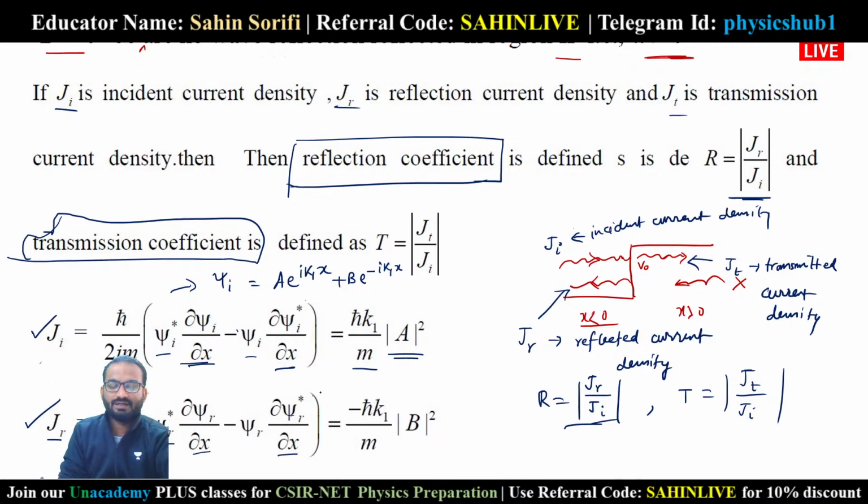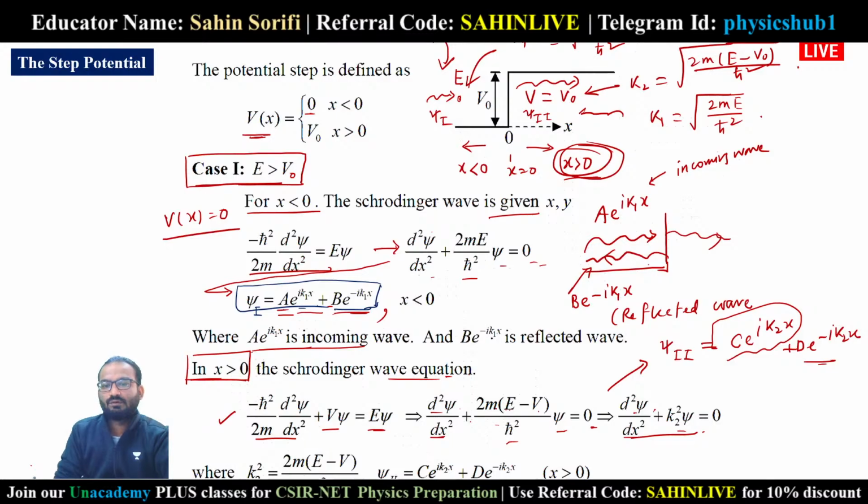So this is the formula of current density, and if you put the value of psi r equals to this, you will get minus h cut k1 by m. Sorry, this will be this, because incident is a to the power i kx. As I have already told you, one wave a to the power i kx is the incoming wave, and b to the power minus i kx is reflected.